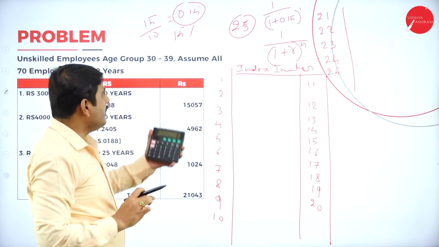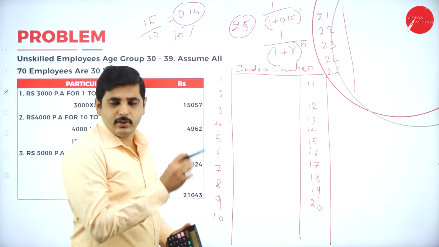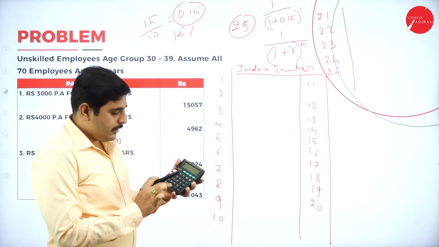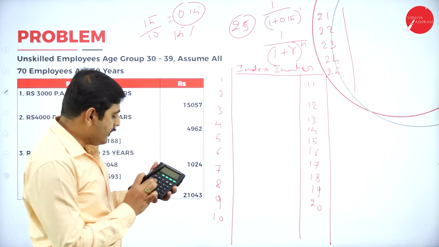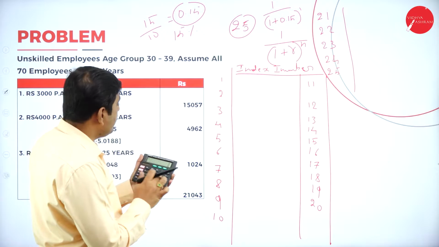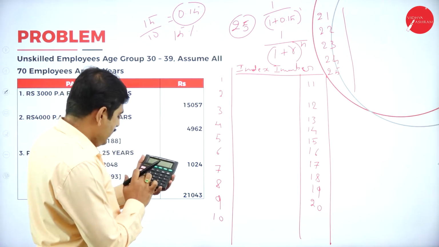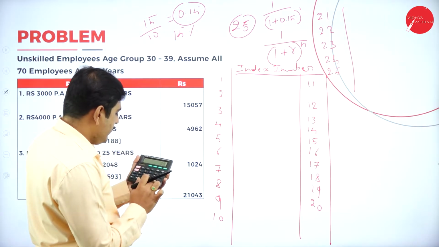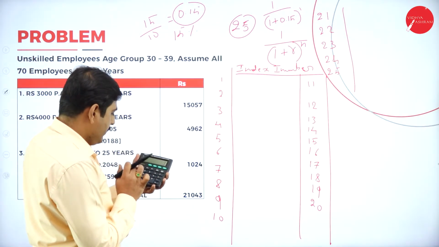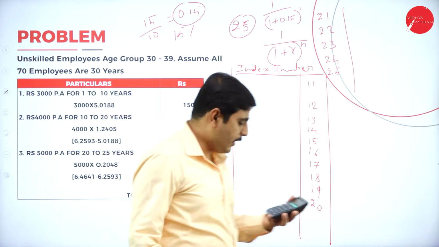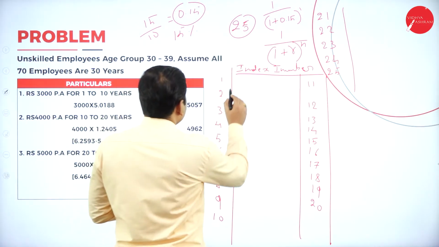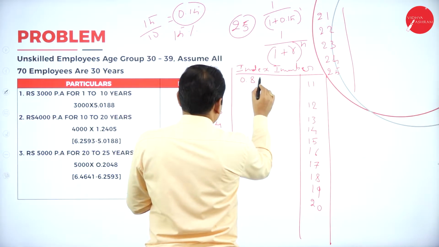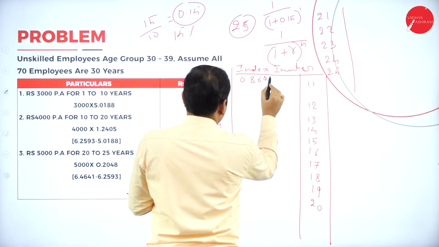We have calculated for all the years, so no need to calculate each one again. You just press the equals button. First year, see here, I will show you. 1 divided by 1 plus 0.15 into 1 equals, for the first year it is 0.8695.